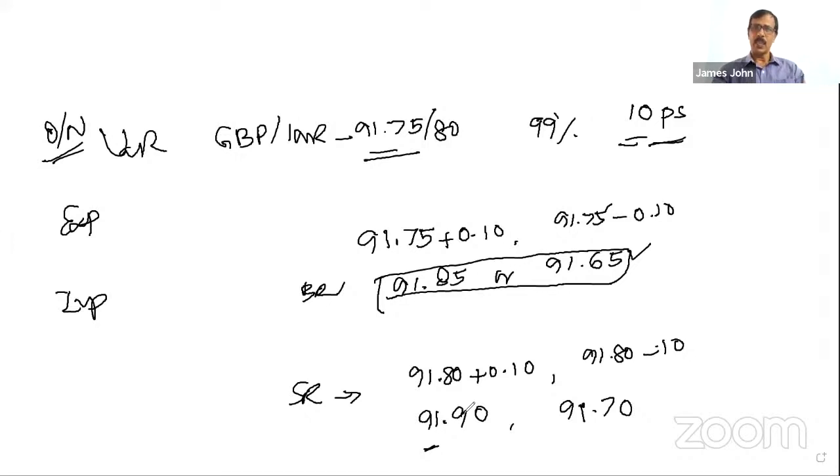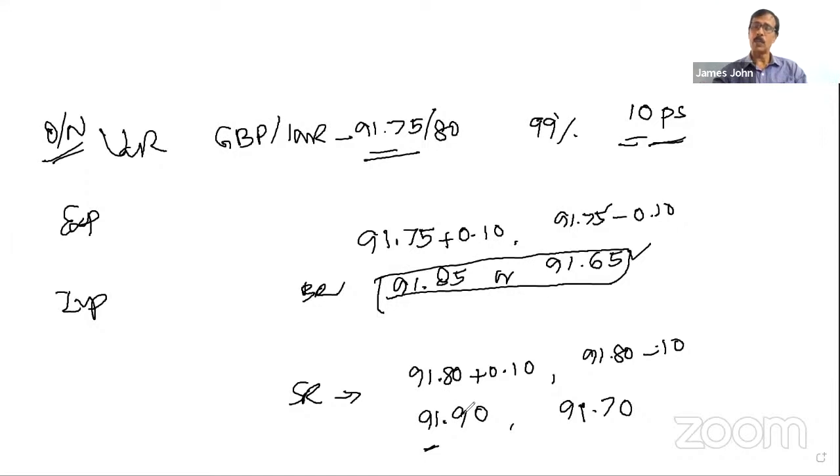Today the rate of GBP is 91.75. But this particular exporter could submit the bill only tomorrow. So tomorrow, how can the value of GBP move? You will calculate the VaR. The VaR says it is 10 paise. That means the buying rate can move up by 10 paise or down by 10 paise. So today 91.75 is the buying rate.